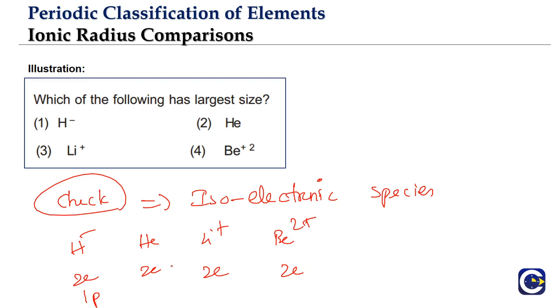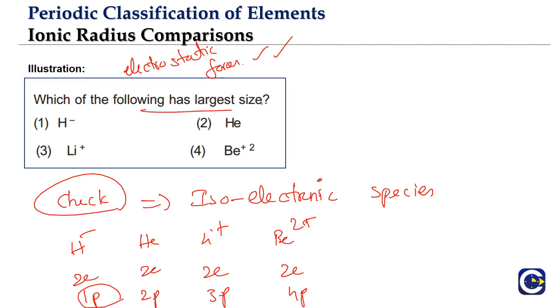So the force between positive charge and negative charge, what do we call it? Electrostatic forces. You'll study more about this in physics +2, but here, when we are trying to understand the interaction between the nucleus and electrons, we have to look at the electrostatic forces. So helium, what is the nuclear power? 2 protons. Lithium? 3 protons. Beryllium? 4 protons. Now you see in which case the nuclear power is least, because what they're asking is the largest size.